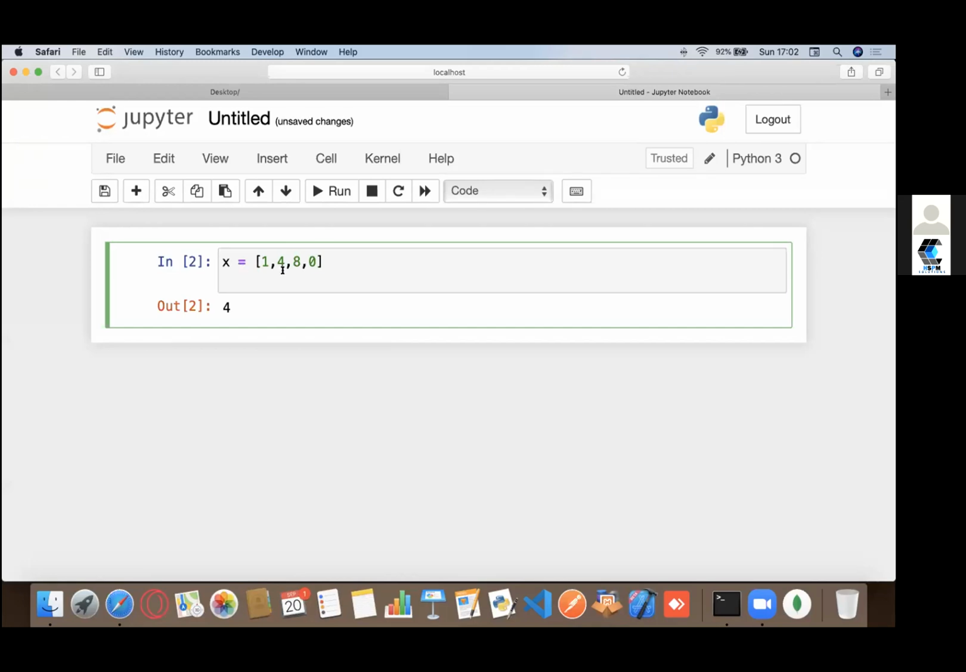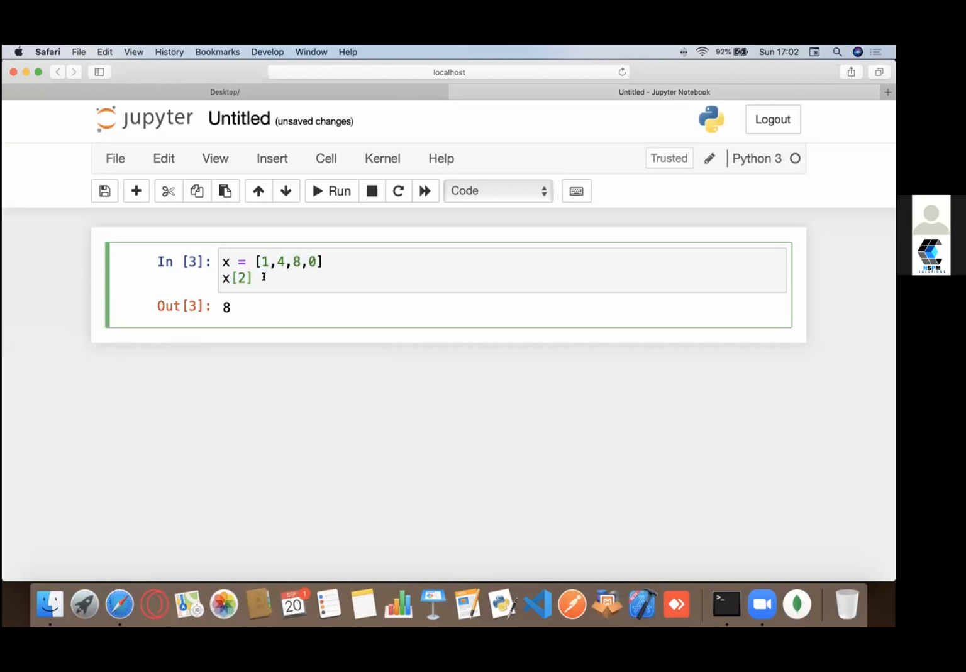So that's how a list looks. For example, if I want to access the 8, I get 8 because indeed 8 is the second element, since the counting starts from 0.